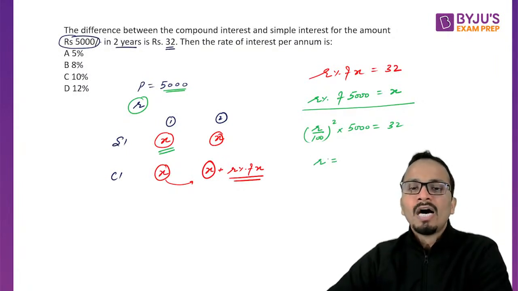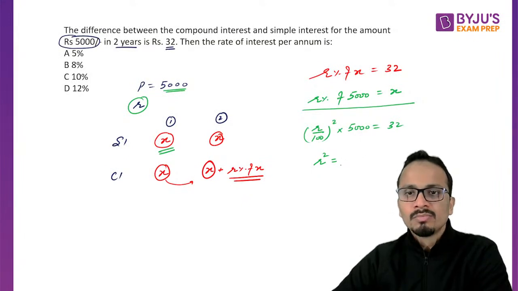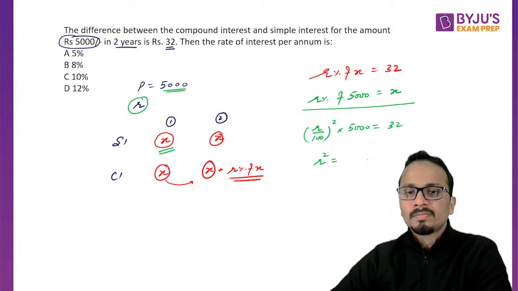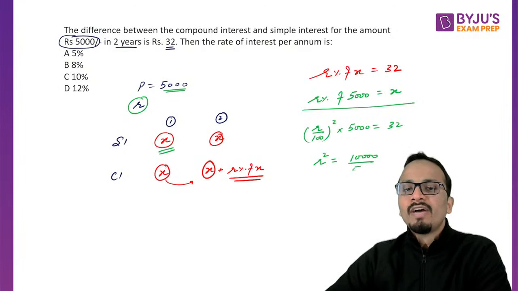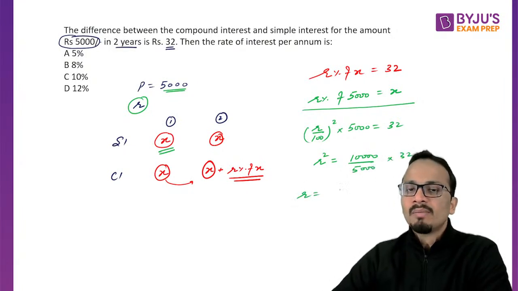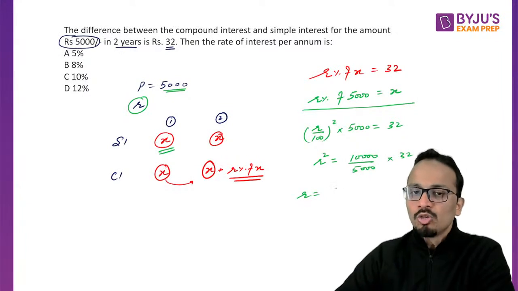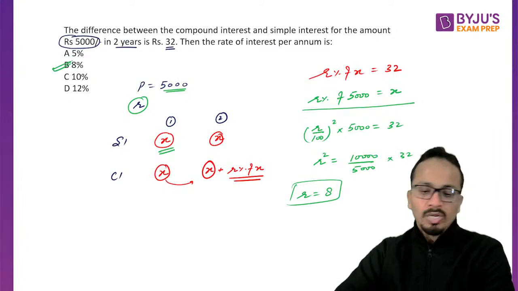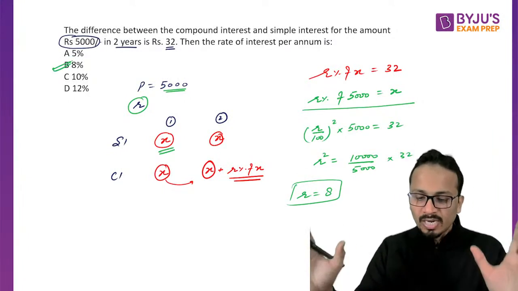So the value of R square will be, let's write this value, 10,000 upon 5,000 into 32. So the value of R will come out to be under root of 64 and that is 8. Okay, so yes, 8 will be the value of R. Ashish, you are absolutely correct.